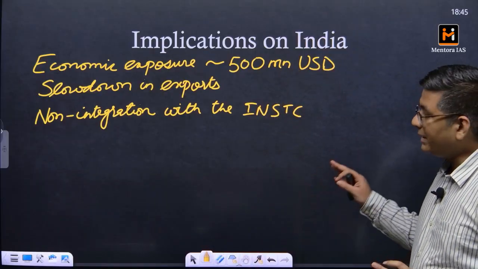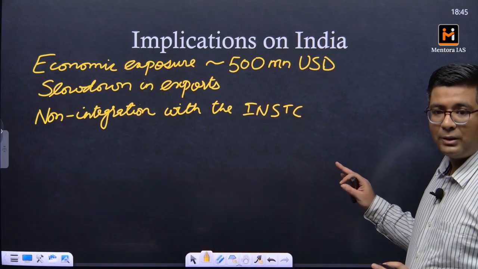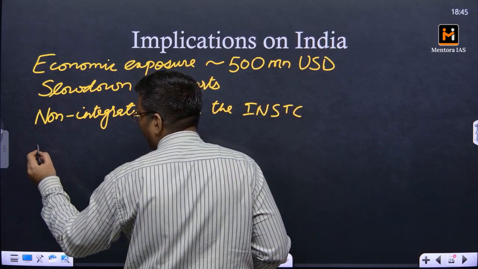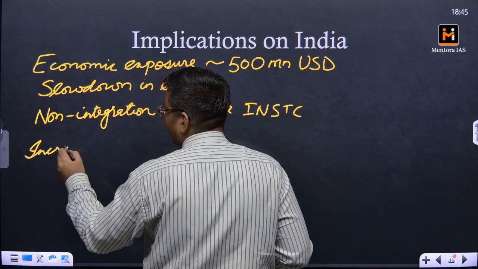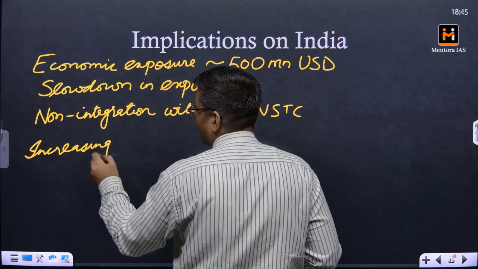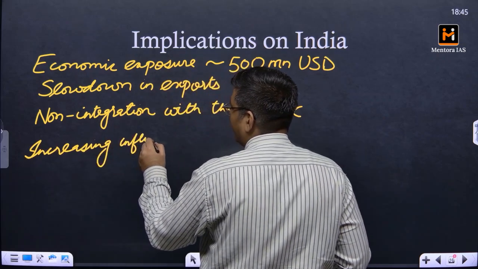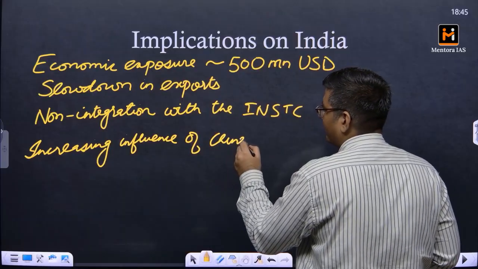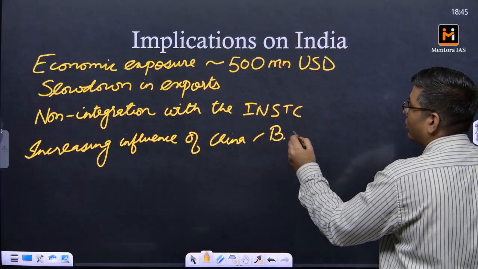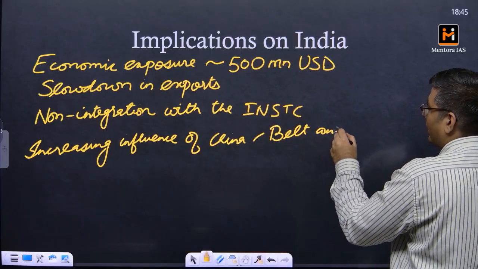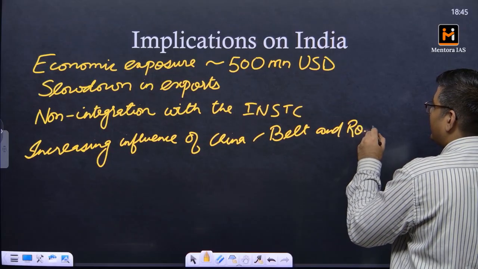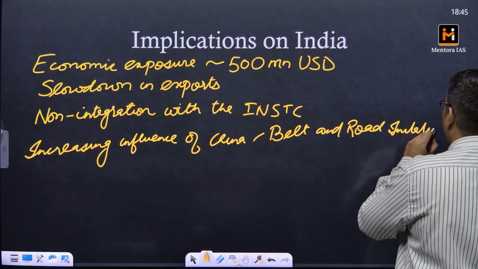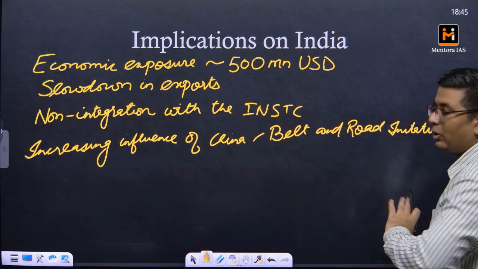So these are the most important of the reasons. The next one is more strategic: the increasing influence of China. In what sense? In the sense of the Belt and Road Initiative, BRI, which is one of the initiatives that China is building up with a lot of different countries.